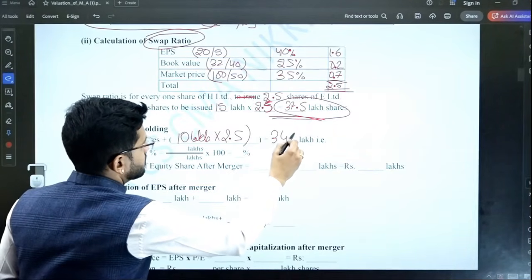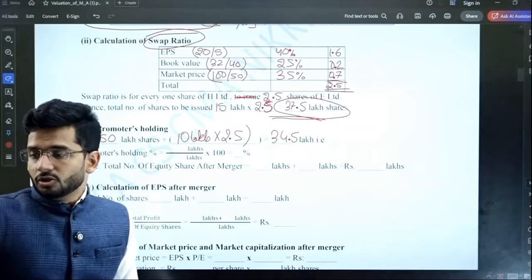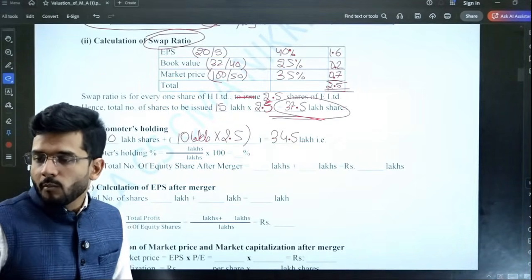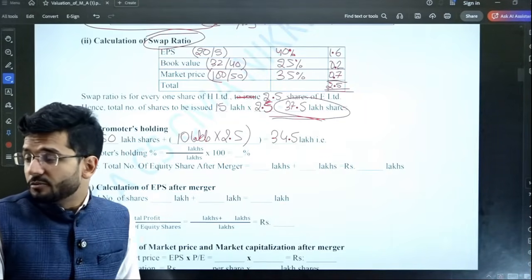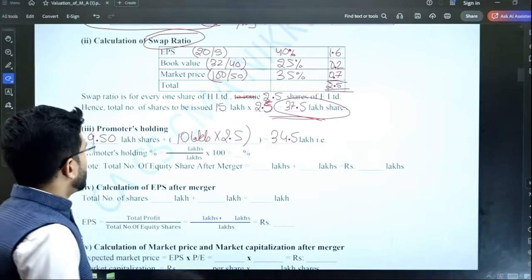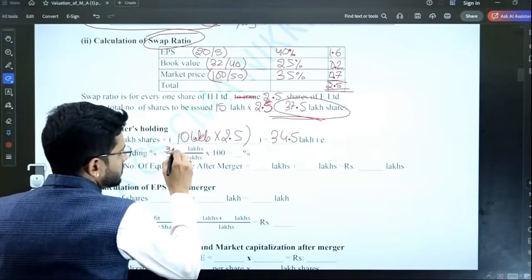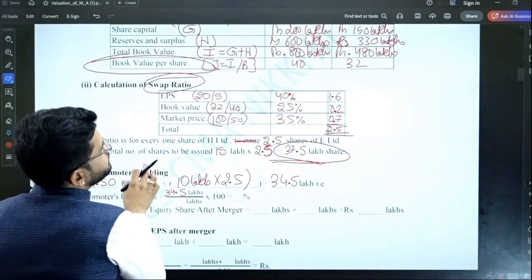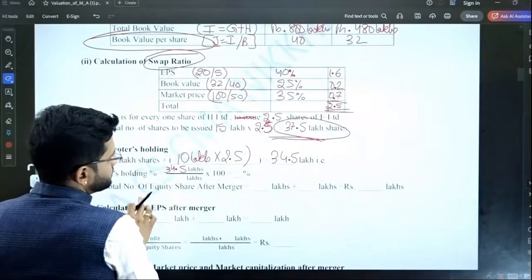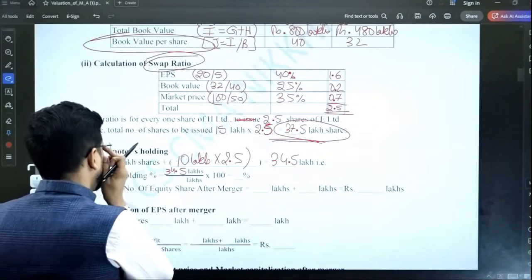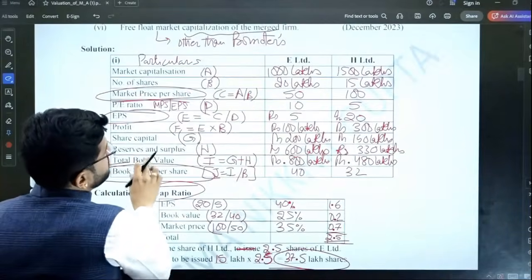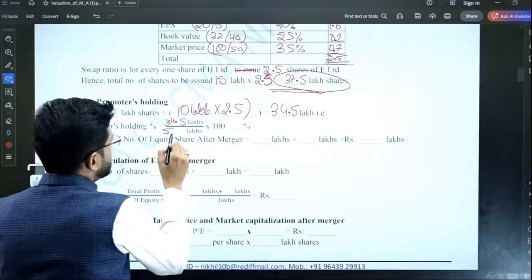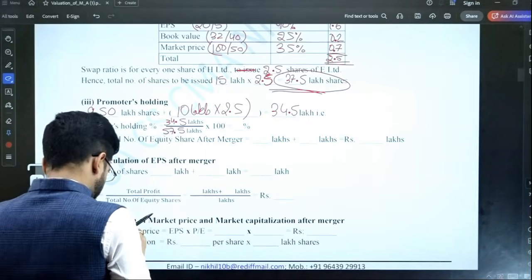Total of both the companies' promoters will be 34.5 lakhs. And what will be the total number of shares of the total company? 34.5 lakhs divided by the total number of shares. 37.5 lakhs is additionally to be issued over and above the existing number of shares. Existing number of shares is 20 lakhs. So the total number of shares is 57.5 lakhs.